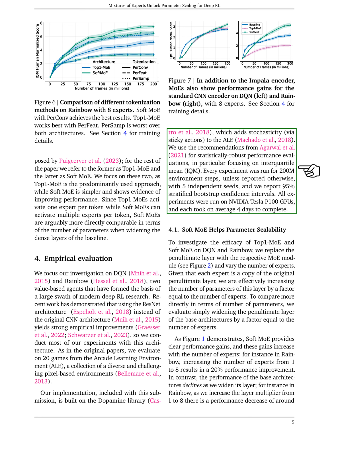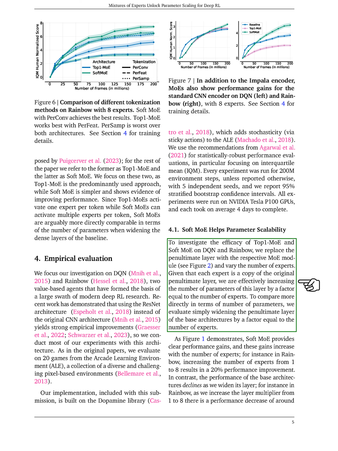Each experiment was conducted over 200 million environment steps, with 5 independent seeds, unless stated otherwise. We present our findings with 95% stratified bootstrap confidence intervals. All experiments were performed on NVIDIA Tesla P100 GPUs, taking an average of 4 days to complete.